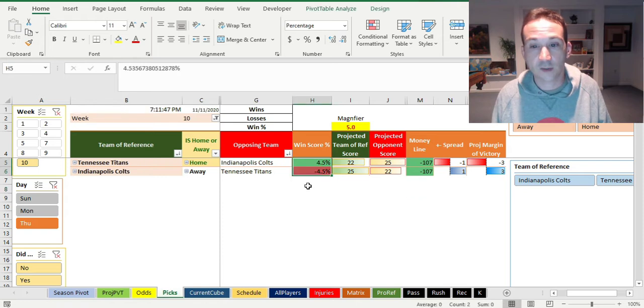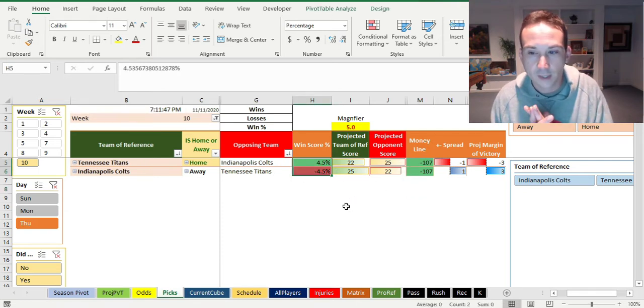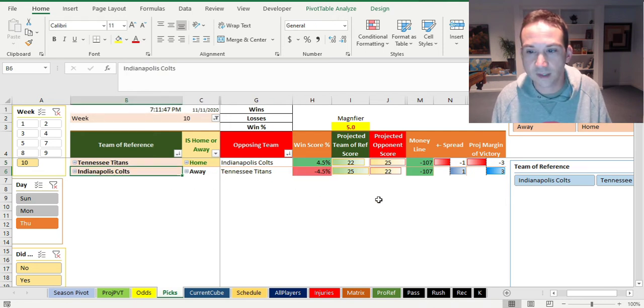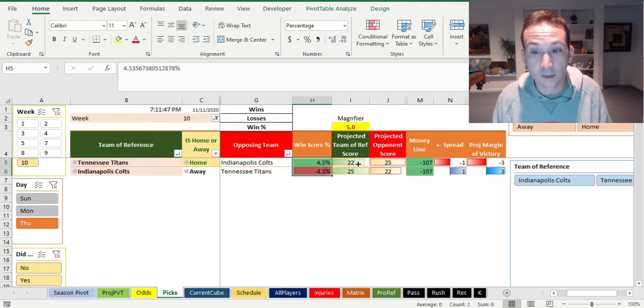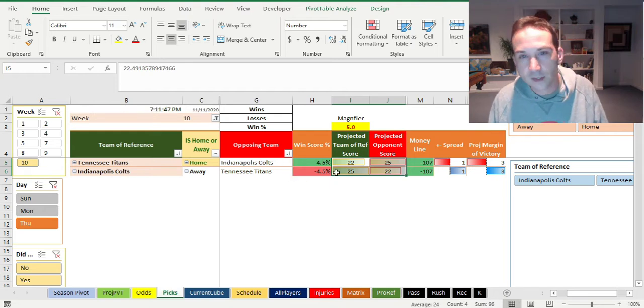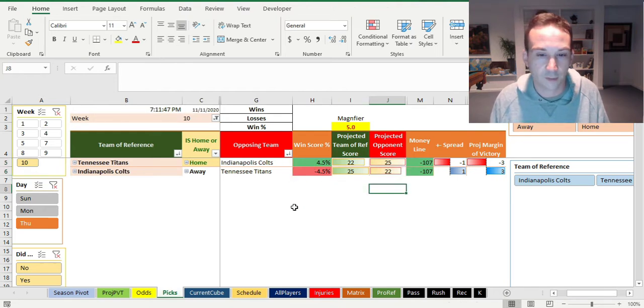The win score percentage, though, is very, very close. So this game is relatively a toss up. If there was a good line for Indianapolis, I might say take them on the money line, but this is basically really a pretty awful game to pick because it looks like just a toss up. I don't think there's much you can do other than, a lot of times in close games like this, I think the points tend to go higher because they're competing one touchdown at a time at the end of the game. So that might be something to maybe go for the over, but I don't really like either of these teams based on what the algorithm is saying.